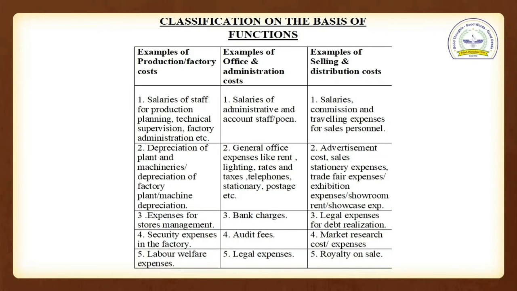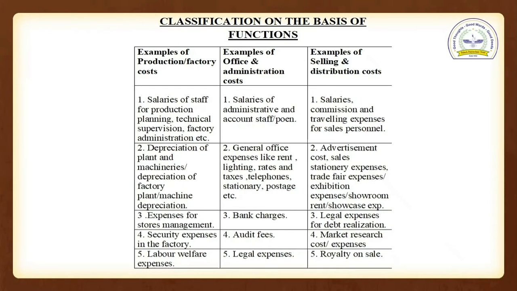Second point, depreciation of plant and machinery. See student, basically plant and machinery we use in the factory and it is related to the factory cost. So this comes under the production and factory cost. Next, general office expenses like rent, lighting, rates, taxes, telephone, stationery, postage. These all items are related to the office, so these come under the office and administration cost.